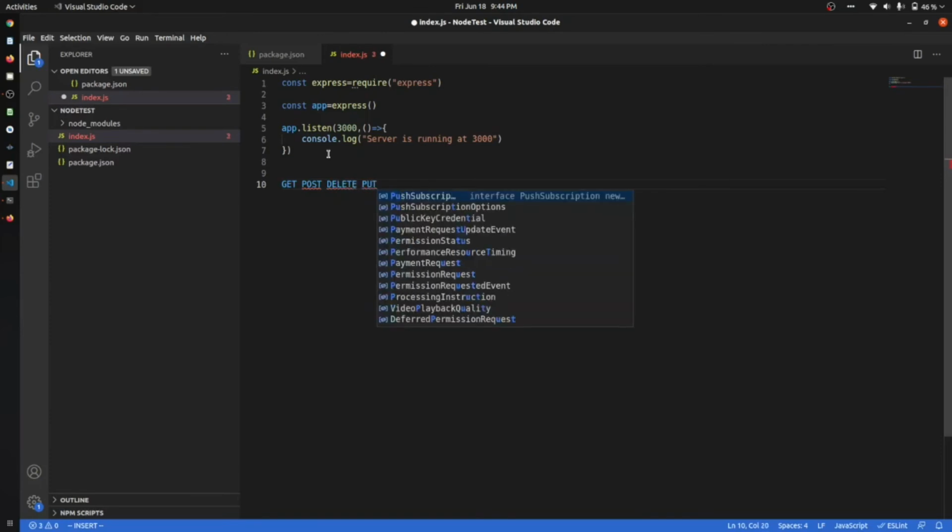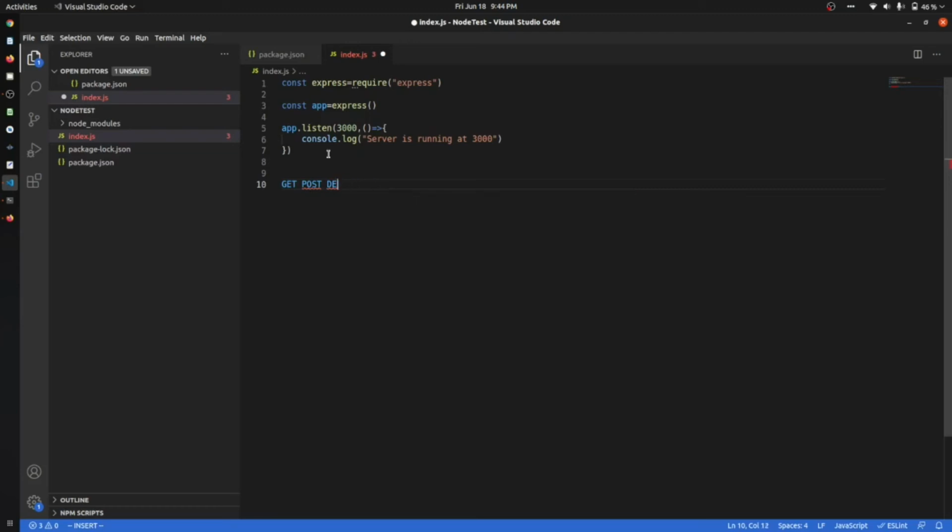I am going to explain only get and post. Delete and put will be explained later, if you ask me to create that. We have many more methods like options, head, and patch also, but these 4 are the main ones that people use.